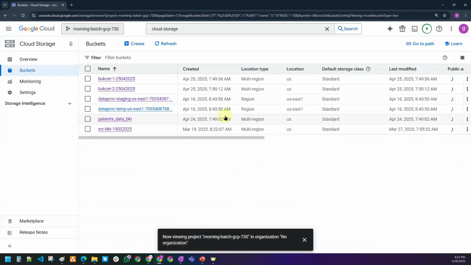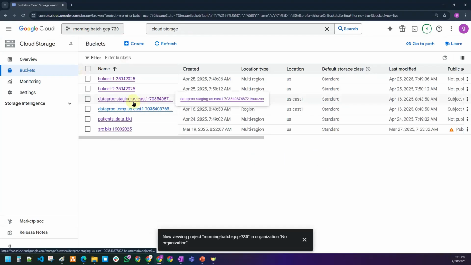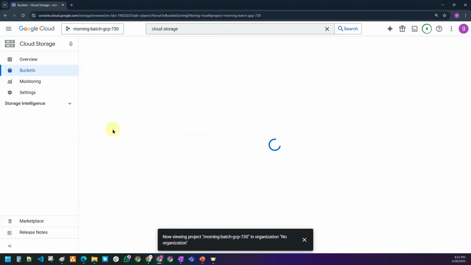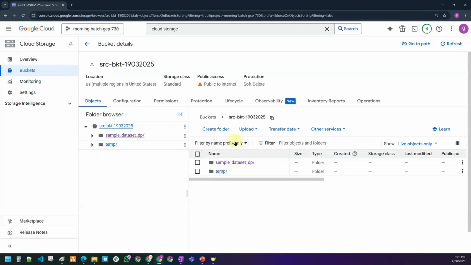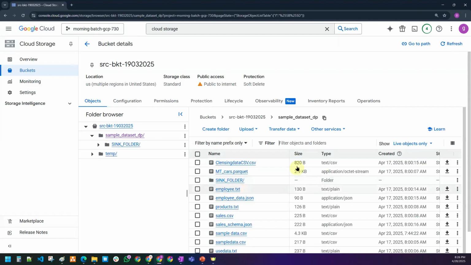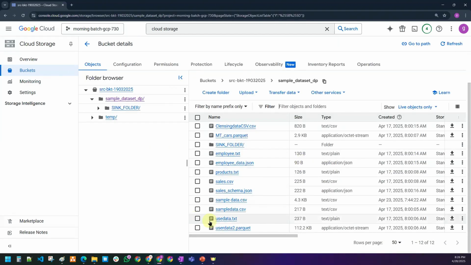This is something that you can see. I have multiple buckets here. This is how one can interact with any of the services. One of the services is cloud storage. With cloud storage, how am I interacting with it? I am interacting with cloud storage with the help of the graphical user interface. I have listed down all the buckets. Similarly, I wanted to list down all the files as well as folders inside it. See, I'm able to list down all the files as well as folders. Click on this one again, and again you are able to see the list of all the files and folders.